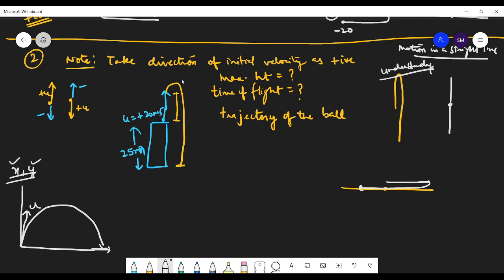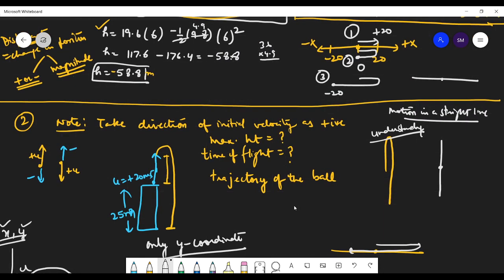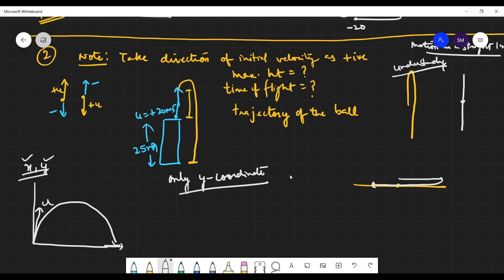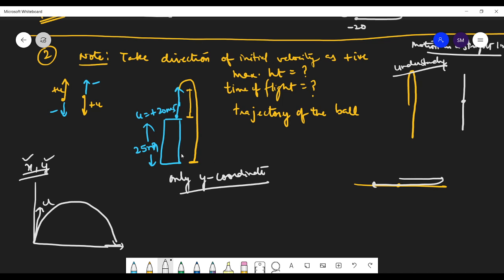But are you taking the x coordinate anywhere here? You're only taking the y coordinate, that's your height. Whereas when you were studying here, only the x coordinate you were taking, not y. So you are taking only one coordinate, x coordinate, and here only the y coordinate in the vertical motion. But when you study parabola, you will be taking into consideration this is the x-axis, this is the y-axis.